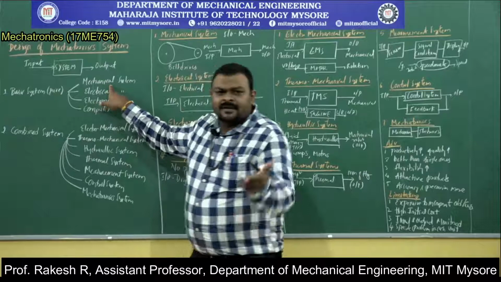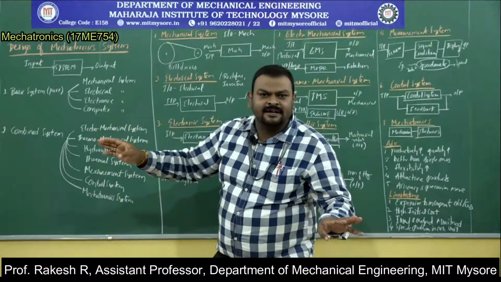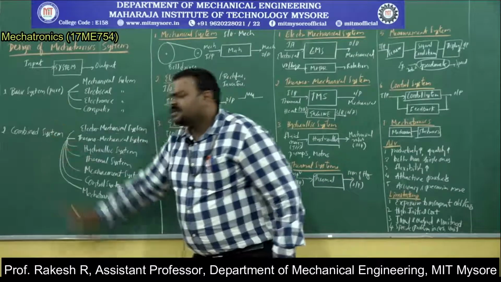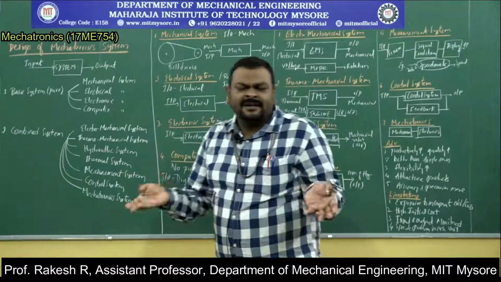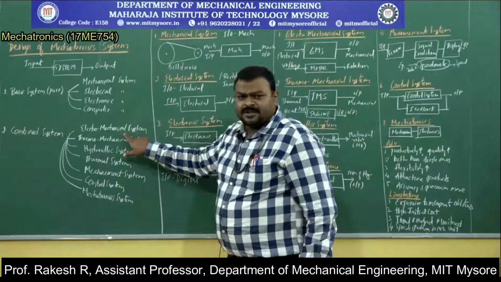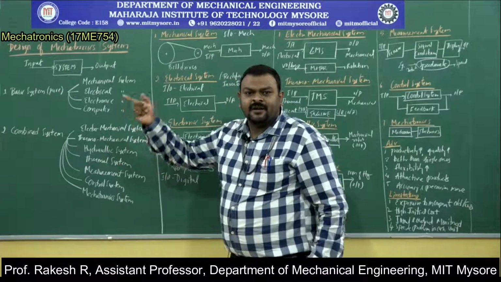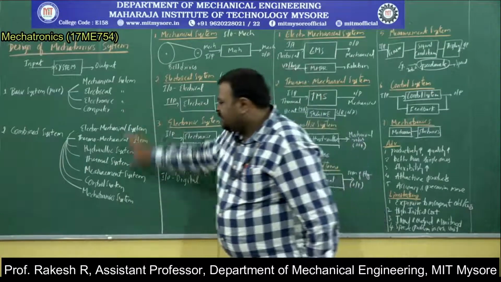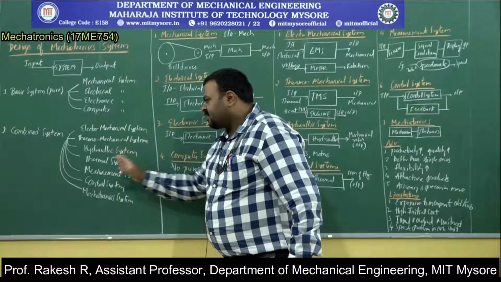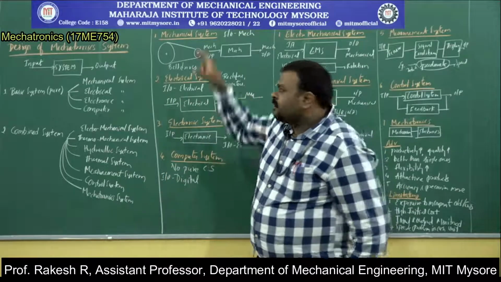In mechanical system, input and output both are mechanical in nature. Electrical system, input and output both are electrical in nature. Like that, electronic and computer. So the first segregation is pure system. The second one is combined system. Combined system, as the name indicates, is a combination of one or more systems. Electromechanical system is a combination of electrical and mechanical systems. Thermo-mechanical system is a combination of thermal and mechanical systems. Like this, there are several types in combined systems: electromechanical, thermo-mechanical, hydraulic system, thermal system, measurement system, control system, and mechatronic system.